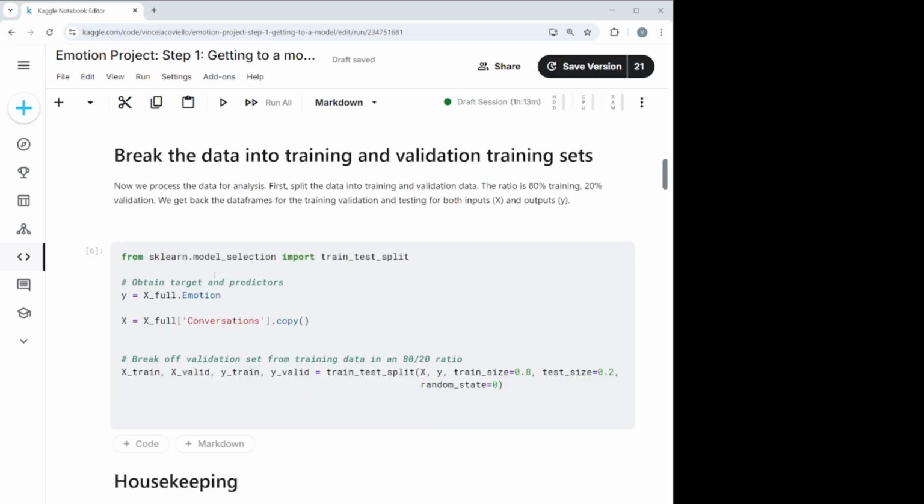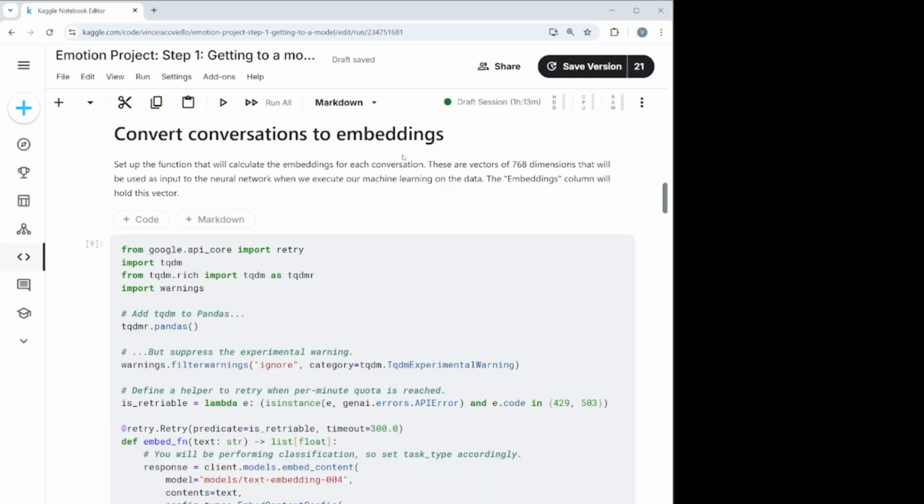So once we have the 500 conversations in the program, I split them up into 400 training conversations and 100 validation conversations. We do this via the sklearn modules that are a standard part of data processing. The next thing we need to do is actually convert these conversations to embeddings.